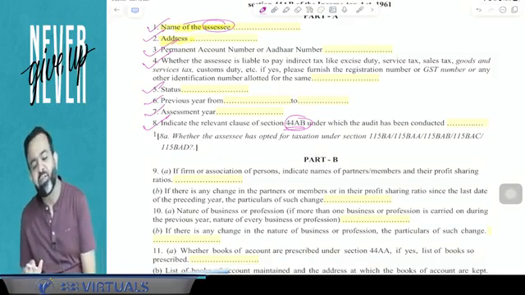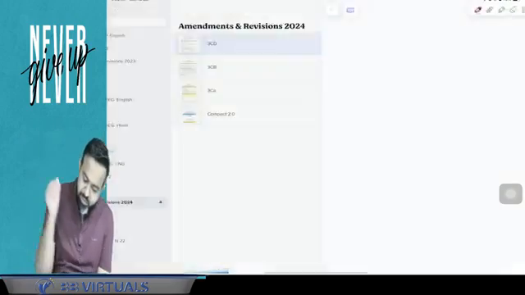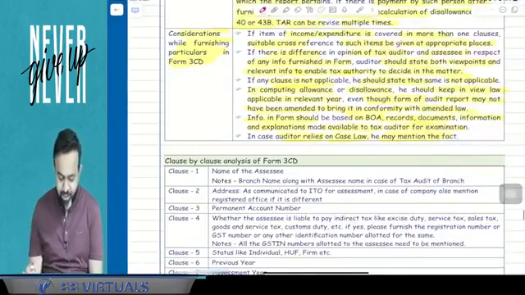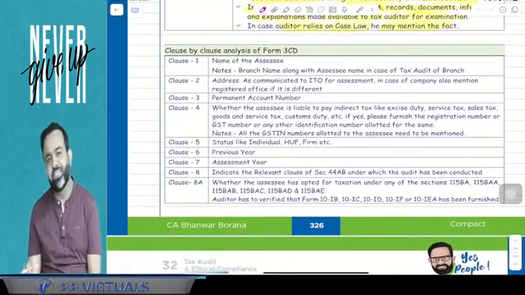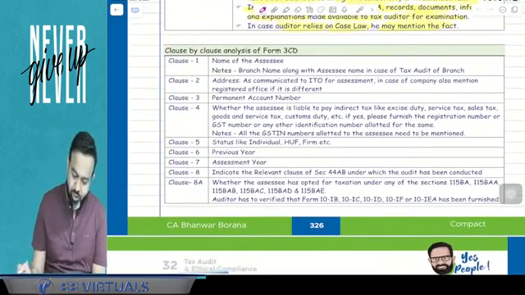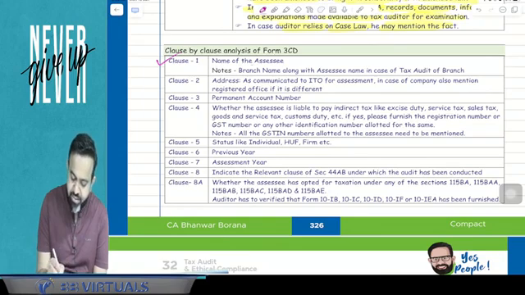So we will discuss them one by one. We will analyze the clauses one by one. So all people, just focus here now. Clause by clause analysis in Form number 3CD. Now the first clause, clause number 1, is the name of the assessee.